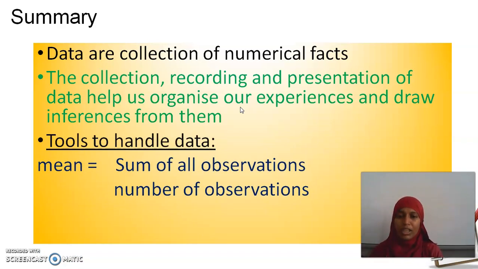Tools: mean and range. What is mean? Mean is equal to the sum of all observations divided by the number of observations. Here in this mean, all the entries are involved. I am adding up all the data, so all the data are involved to give us an idea about the data. It is frequently used in all fields. Most of the time, many people use this tool.